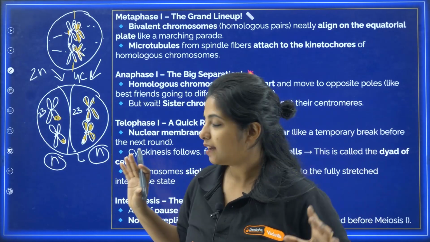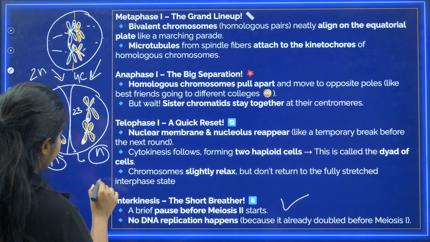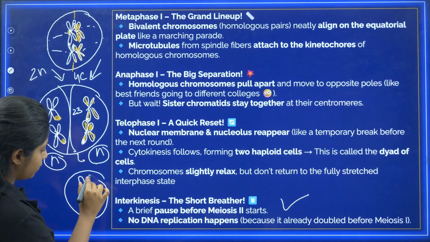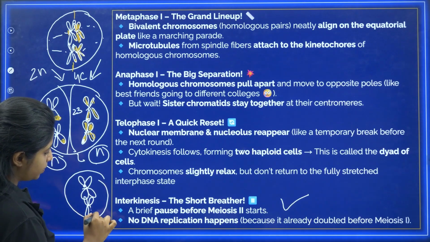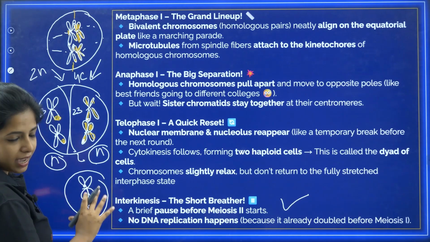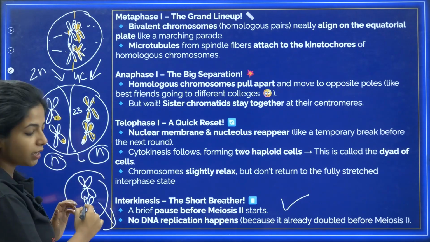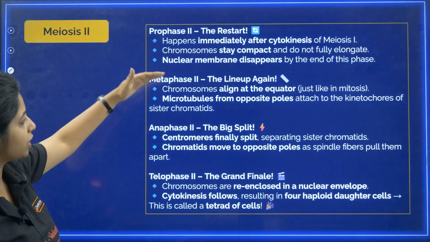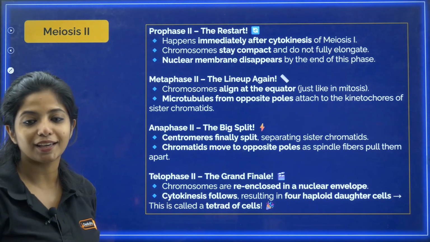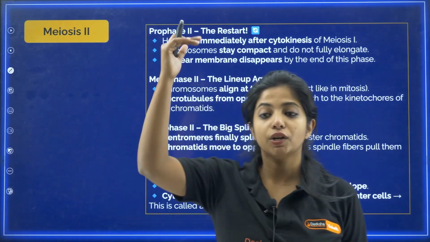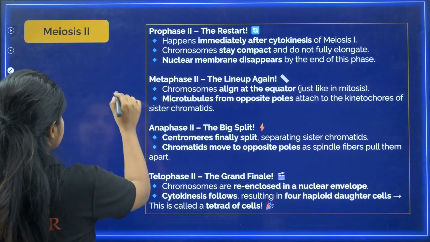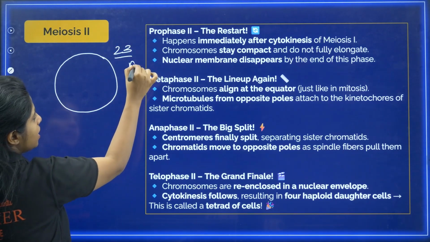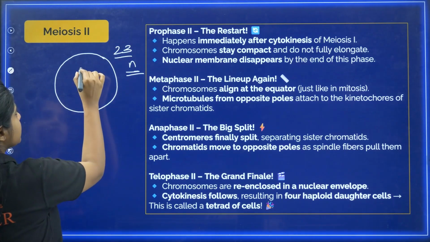Okay, cool. Now, we are going to deal with those cells which would be having haploid number of chromosomes. How many? 23. So 23 will be looking like this. All 23 would be looking like this, my dear. There will be 23 chromosomes. And now, they will be undergoing meiosis II. Now, in meiosis II, what will be happening? You have prophase II, metaphase II, anaphase II, telophase II, just like your mitosis. There we started off with 46 chromosomes, but over here we are starting off with a cell which has 23 chromosomes. That is N number of chromosomes, my dear children.